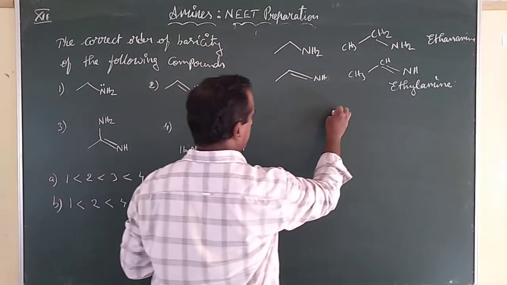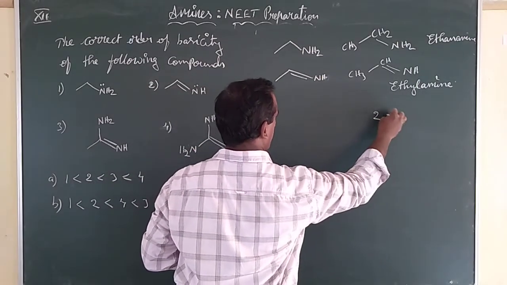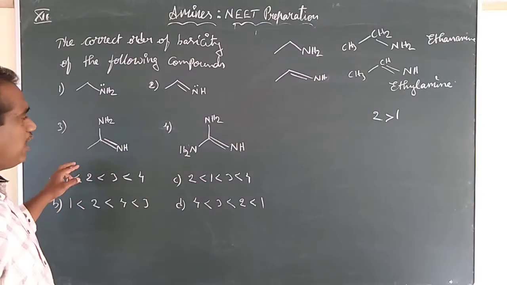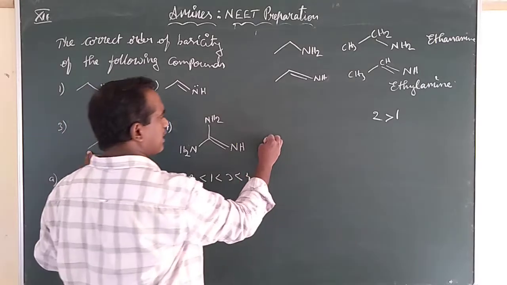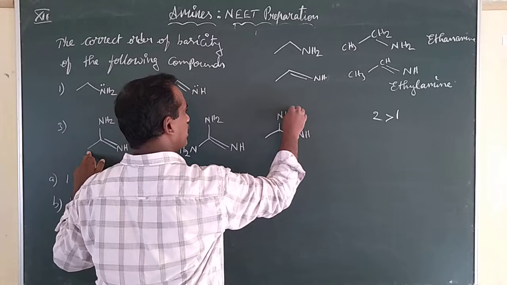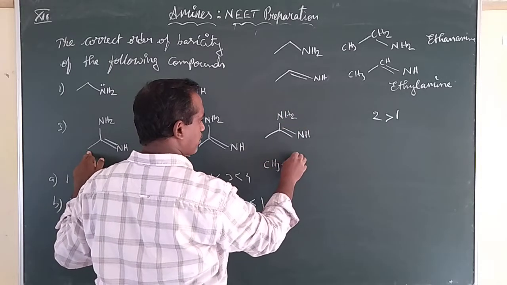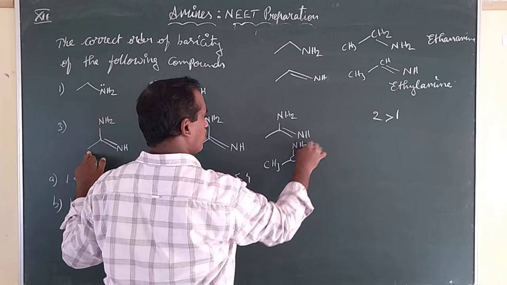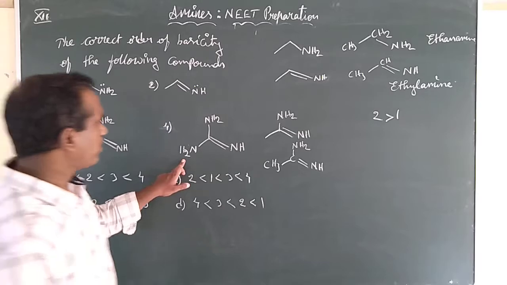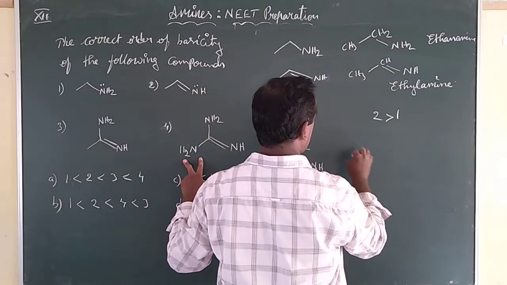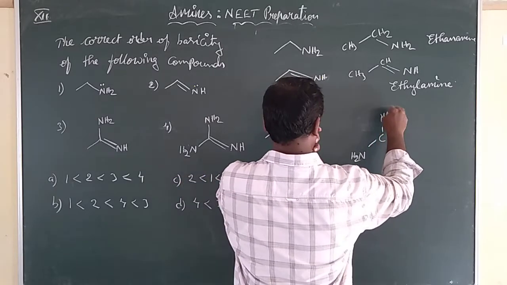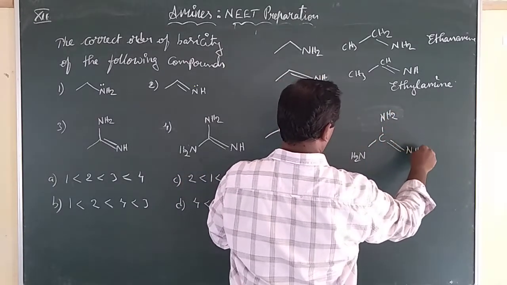Second option is more basic than the first one. Now coming to the third one. You can see here a different type. The line represents CH3, NH, and NH2 is there, no children. This is in an open form: CH3, C, NH2, double bond, NH. This is the structure. If you see the fourth one, I am writing the complete structure: NH2, C, NH2, double bond, NH2.